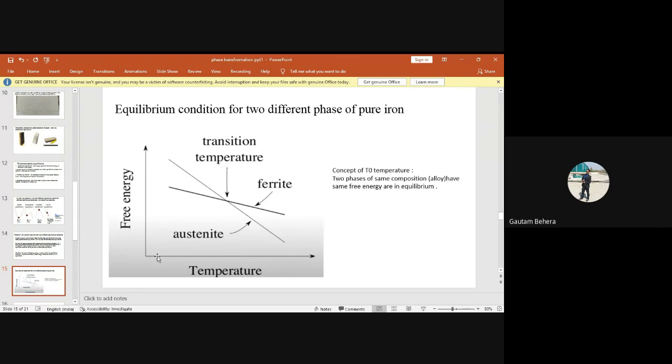Similarly, if you change the temperature from very low temperature to high temperature, just check what is happening to the free energy of austenite phase and what is happening to the free energy of ferrite phase. Can you figure it out? What is happening to the free energy of austenite phase with increasing temperature?